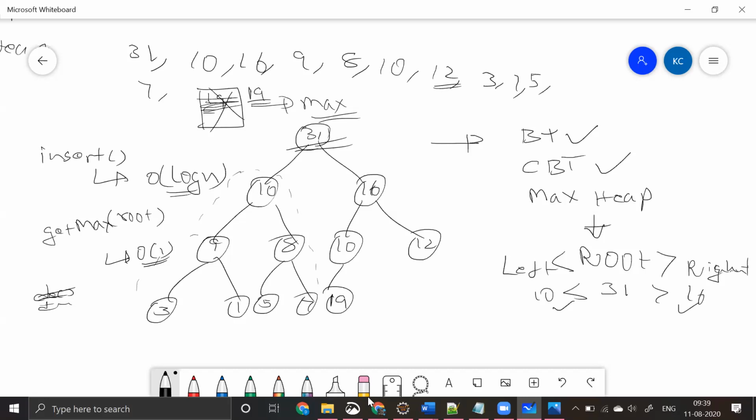So what I say is, instead I will swap these two. I can say 10 I'll put here and 19 I'll put here, right? So even in this case also it is not possible. So I'll swap these two now. I'll put 19 over here and 16 over here, right? What I am trying to do is I'm increasing my key. This is an operation called increase key. It can have various names, but this is a famous name, increase key.